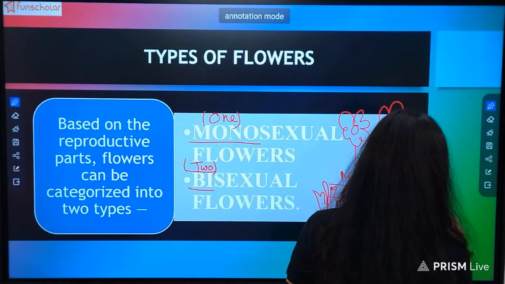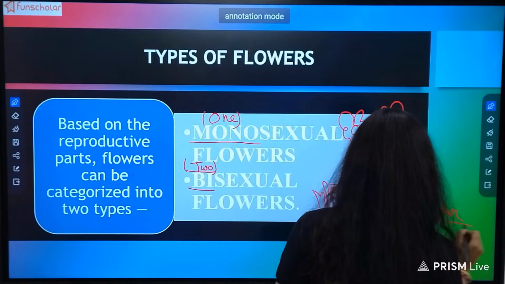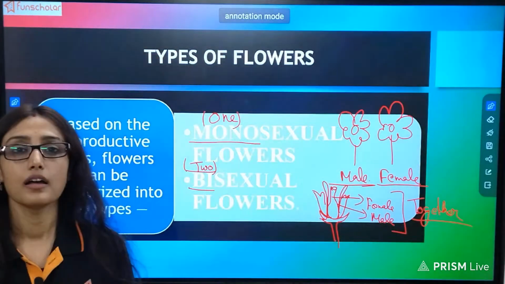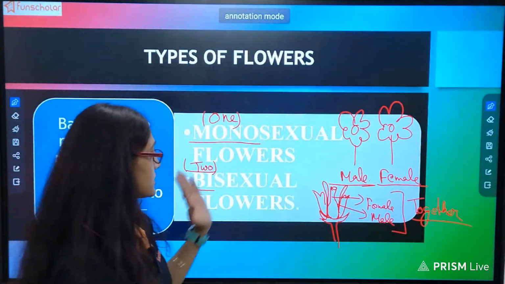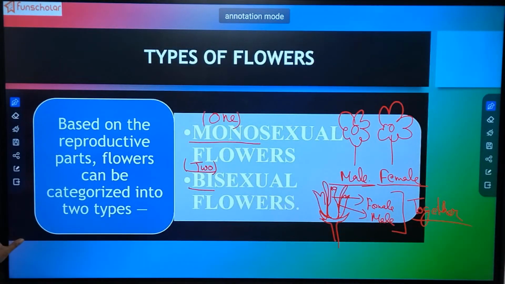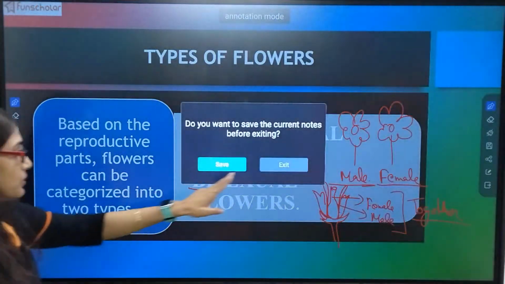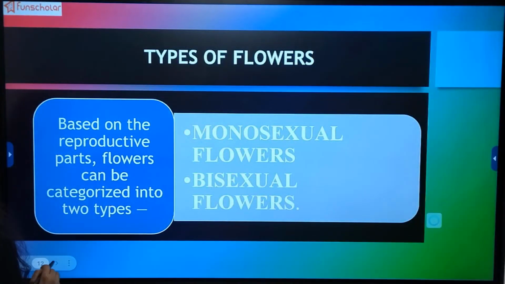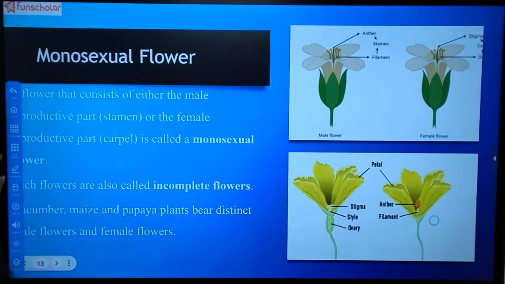Both male and female reproductive organs are present in the same plant. Those type of flowers are known as bisexual flowers. So let us know this in some more detail.